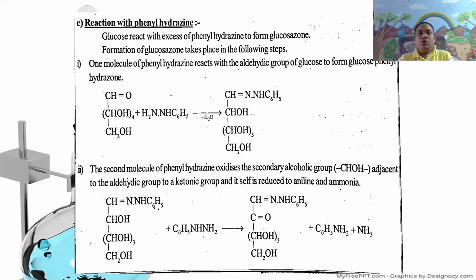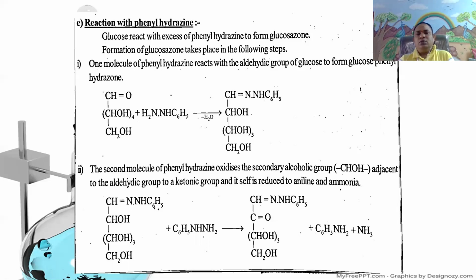The glucose derivative is the osazone derivative. It is prepared in the laboratory. That is, glucose reacts with excess phenylhydrazine hydrochloride to form a yellow crystalline solid of glucosazone. The formation of glucosazone takes place in the following three steps.